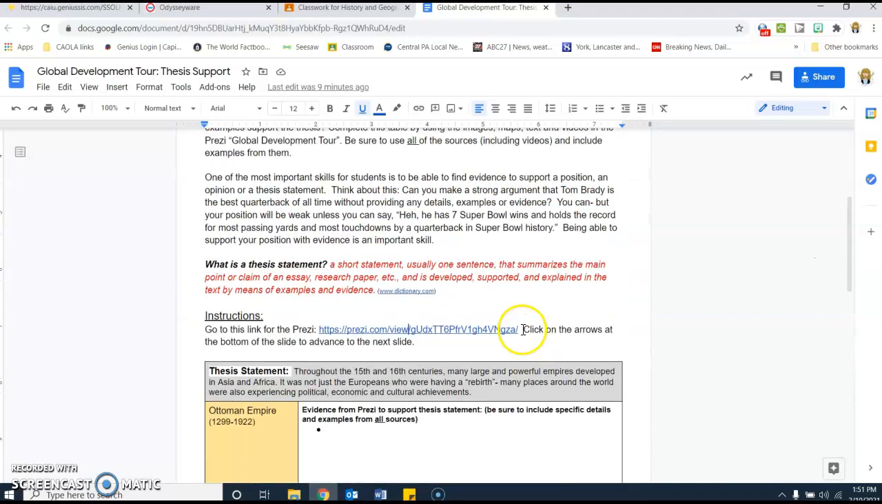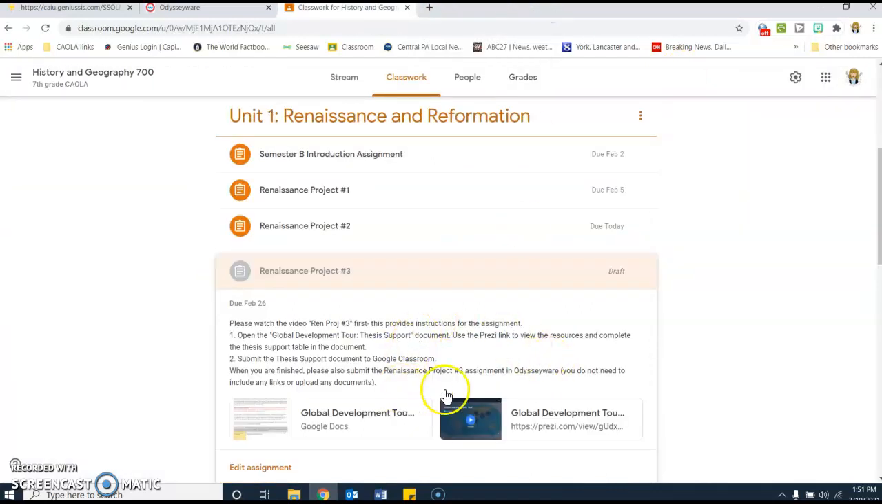So those are the instructions for this project. When you're finished, please make sure you turn in on Odysseyware. Make sure you just turn it in. It'll be blank, but turn in the Renaissance Project number 3 assignment so that I know you're done. That way I will go in, I will grade your Google Doc on Google Classroom, and then you can advance to the next thing on Odysseyware.